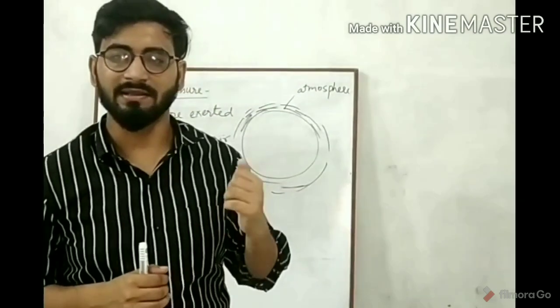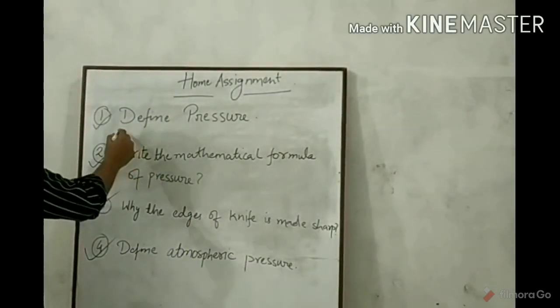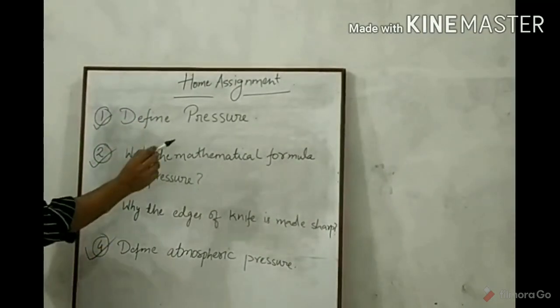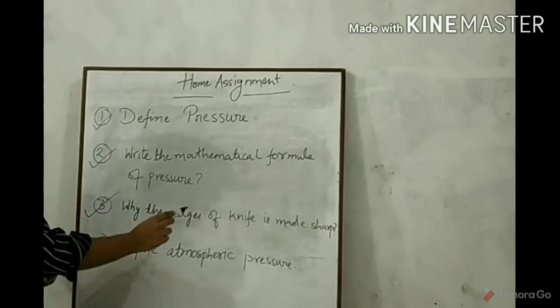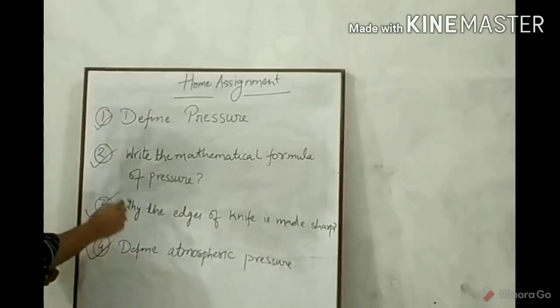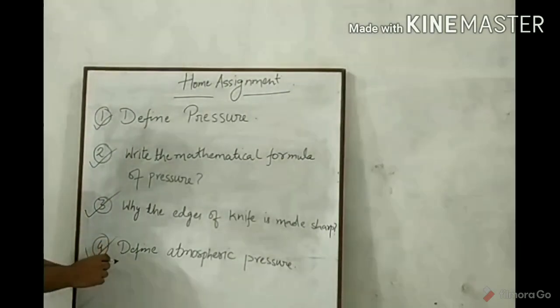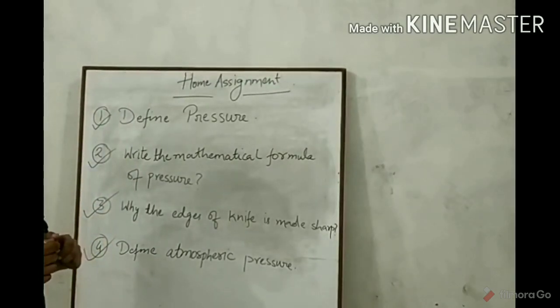So that's all in this chapter. The home assignment for you: first question is define pressure. Second question is write the mathematical formula of pressure. Third question is why the edges of a knife are made sharp. You have to give the reason. And the fourth question is define atmospheric pressure. So these are all the questions which you have to do in your home assignment.